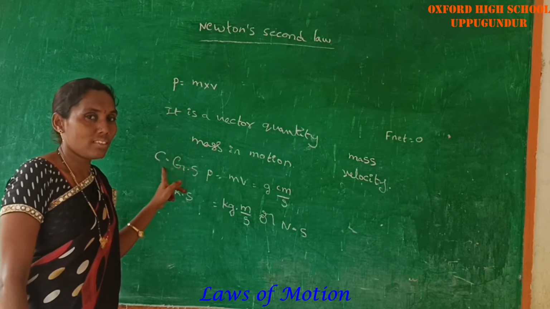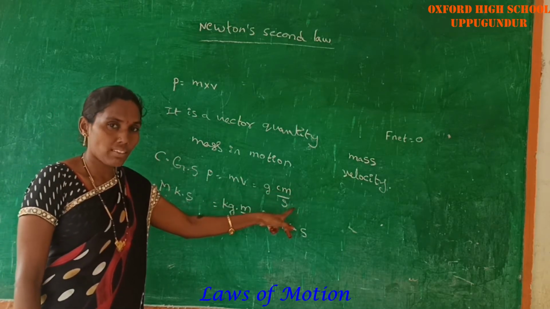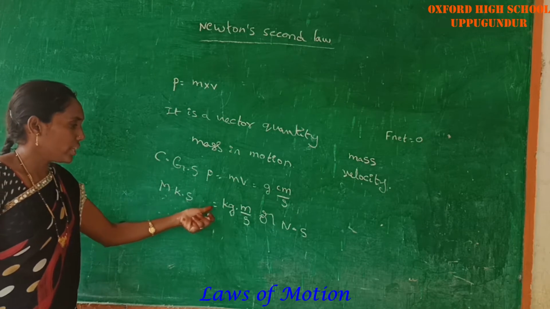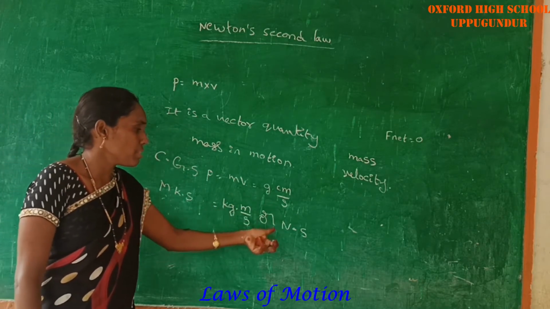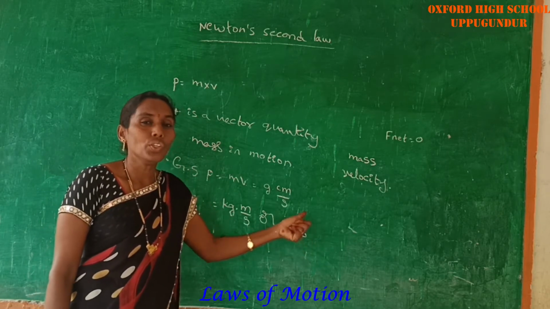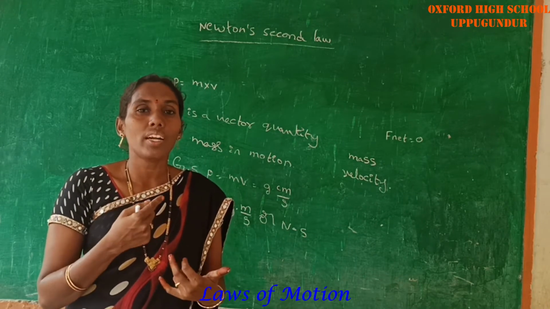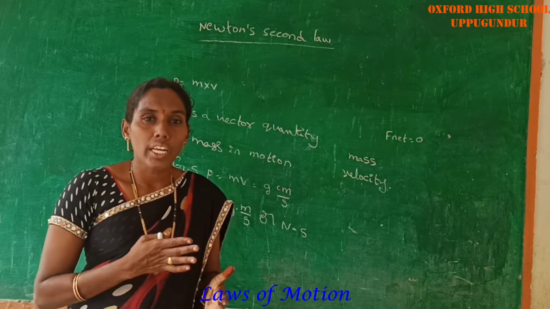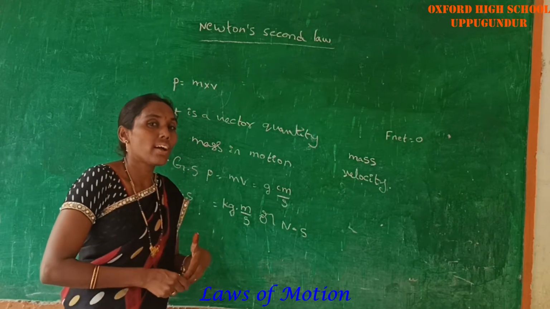The first unit is the CGS unit, gram centimeter per second, and the MKS unit is kg meter per second. The SI unit of momentum is Newton second. The direction of momentum is always in the direction of velocity.